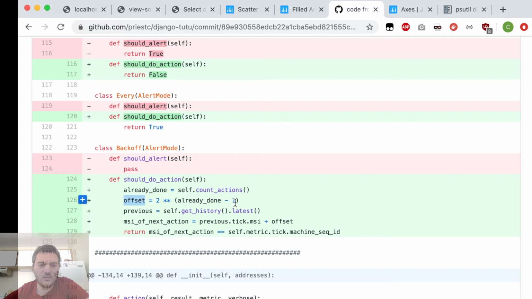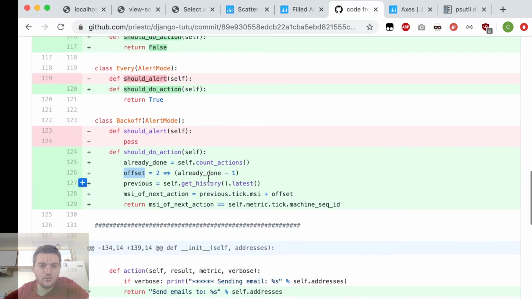It's just actions done minus 1, and then you raise 2 to that power. And then we get the previous, which is just get history.latest. And then we determine the MSI of the next action. This MSI is machine sequence ID, which I wrote in 2 or 3 videos ago. And we just take the previous tick MSI and we add the offset.